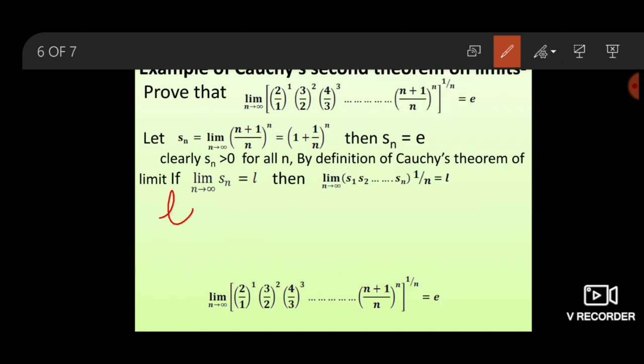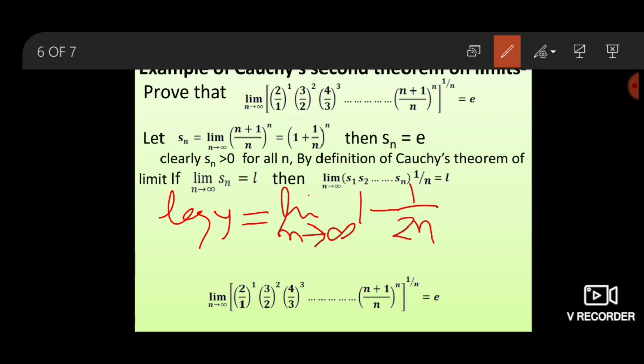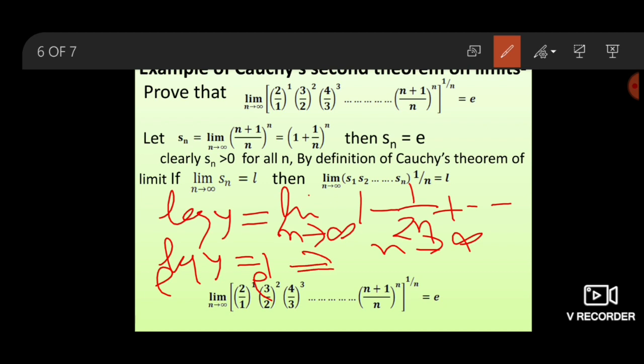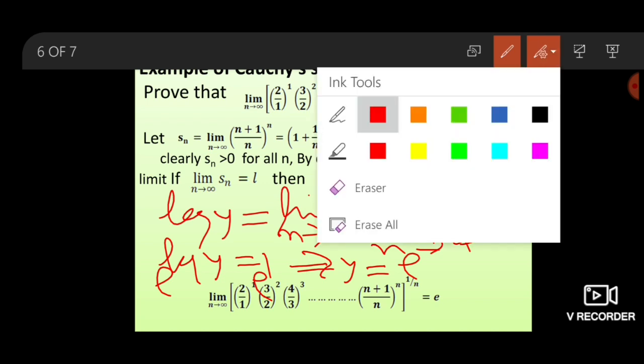So log y equals limit n goes to infinity (1 minus 1 upon 2n plus so on). Taking n to infinity, log y equals 1. Now taking e on both sides, we found y equal to e.